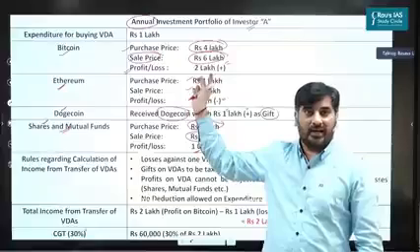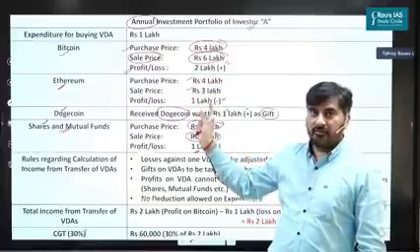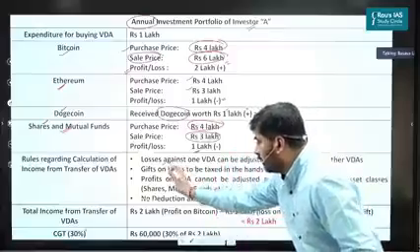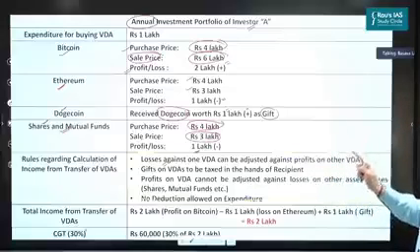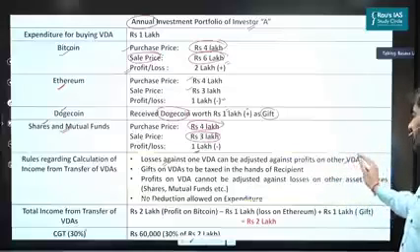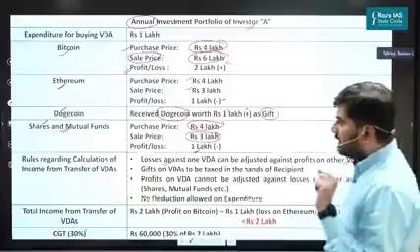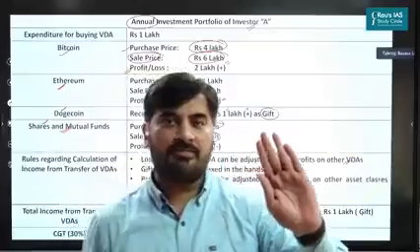Look at this, 1 lakh rupees. Has he earned any money on Ethereum? No, he has suffered a loss, right? Now, the first thing here, which is in the finance bill, is that losses against one virtual digital asset can be adjusted against the profits on other virtual digital assets. Now, this is what has been given in the finance bill. What does this mean? Let me simplify this.